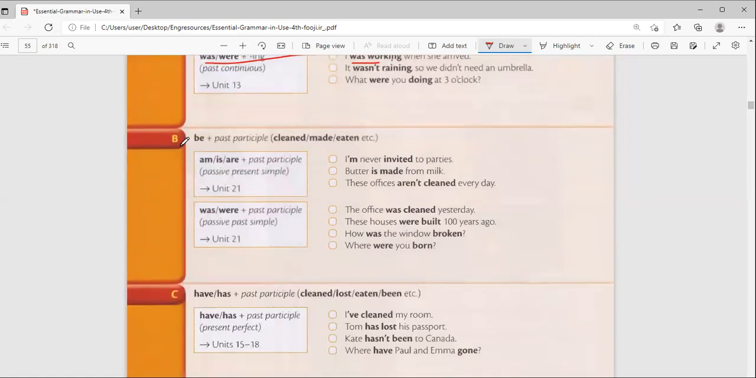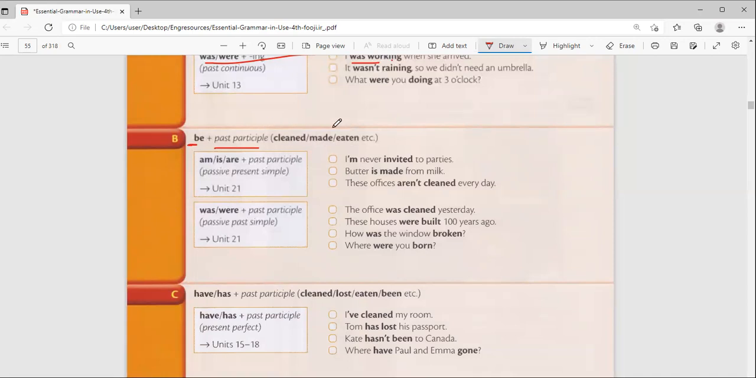Now and then, be can also be used with the past participle. You know, past participle, like see, saw, seen. So seen is the past participle. Some of them end in ed, some of them change depending on the verb. Past participle of, for example, eat. The past tense is ate. Participle is what? Eaten. Yeah, those are the participles.